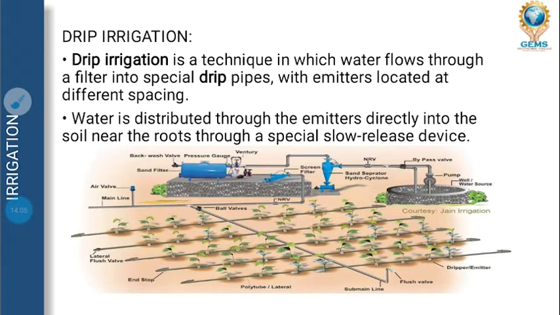Next is drip irrigation. Drip, as you can see in this picture, the piping system has been done and water is attached to a well, like a piping system and motor, and through that water is allowed through the pipes drop by drop on the given area, where water flows through a filter into drip pipes. That is known as drip irrigation. Okay, but it is very costly.